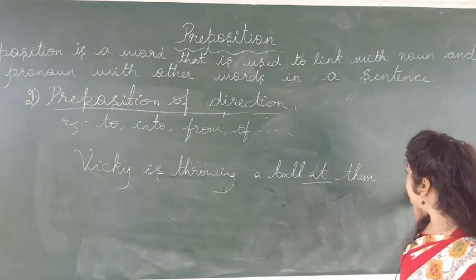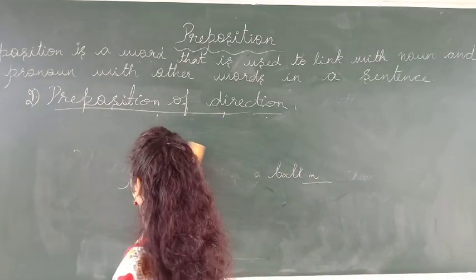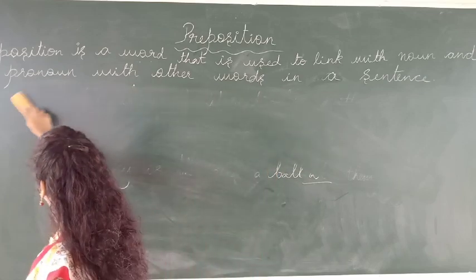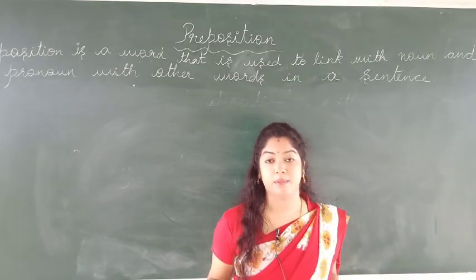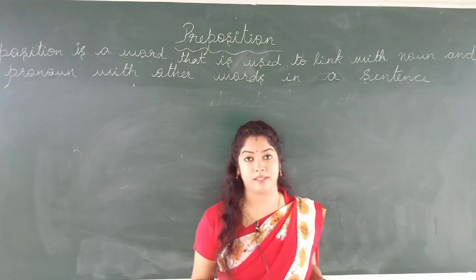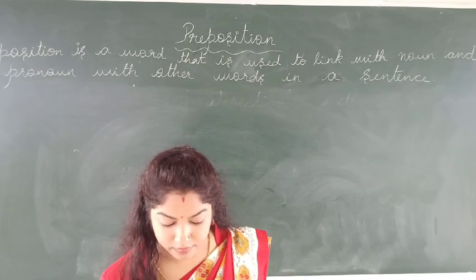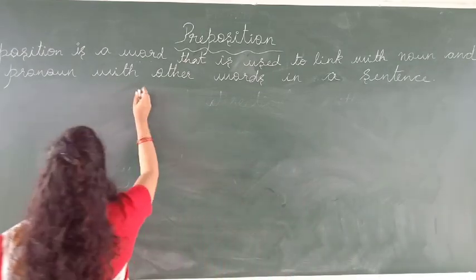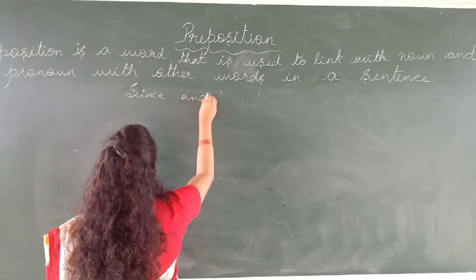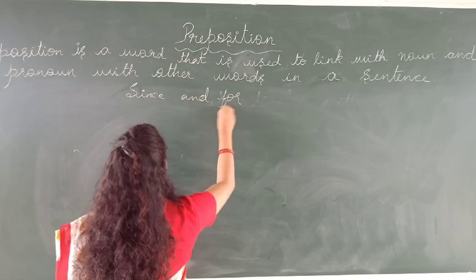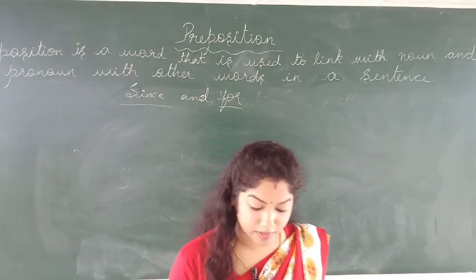Okay, so these are all the examples for preposition of time, place and direction. Still there are many other prepositions. As I mentioned in the beginning, there are many other prepositions; I have given only a few examples here. Okay, so if you want, I will give you some other examples, like for since and for. Even since and for are also prepositions. If you want, I will give you an example for that.